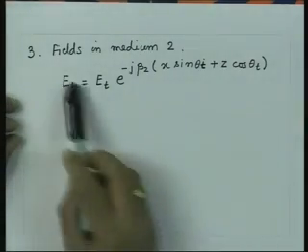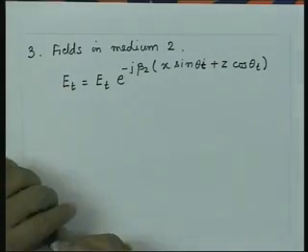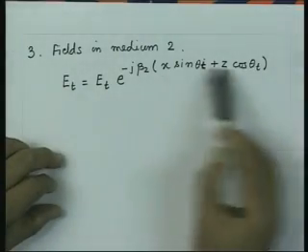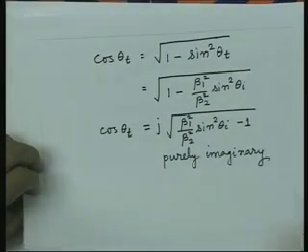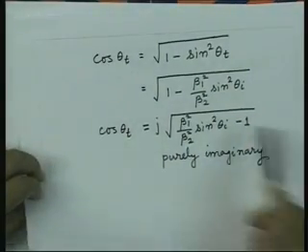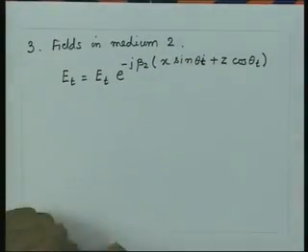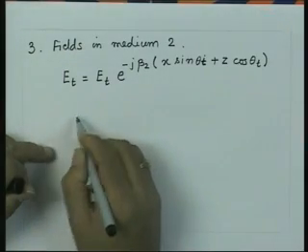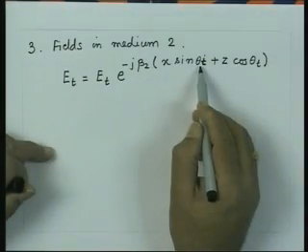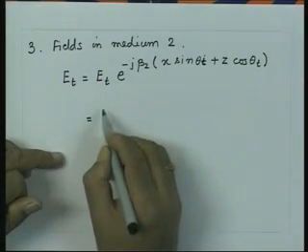This was the phase expression which we had for a transmitted wave in medium 2. This is the amplitude, and now what we can do is substitute for cos theta t in terms of theta i, and the same thing we can do for sin theta t also. So, we have a condition from Snell's law that beta 2 sin theta t is the same as beta 1 sin theta i. So, this is E t